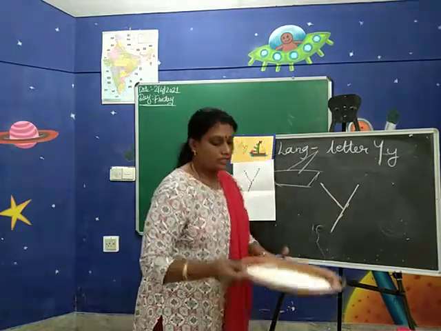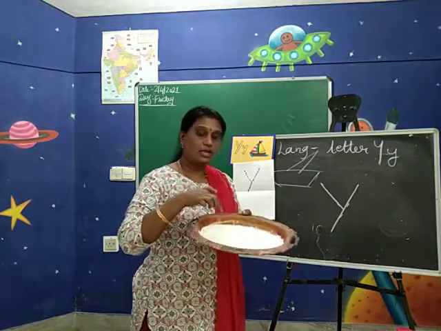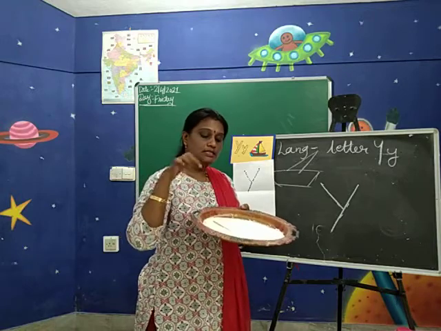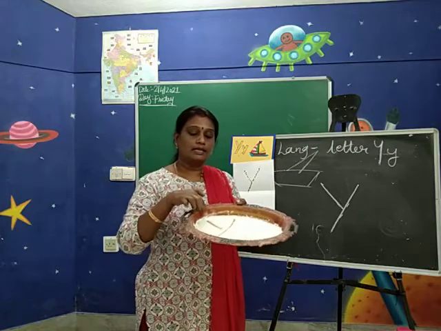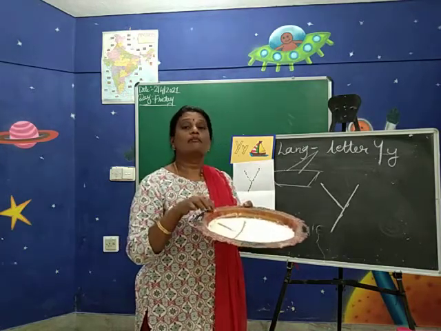Okay. So we will finish up soon, children. Please observe this last part. Shall I show on this tray? Left side one slant line down, right side one slant line down makes a Y letter. Left side one slant line down, right side one slant line down makes a Y letter.